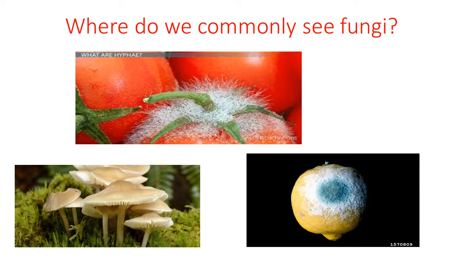These patches make the actual color of the citrus disappear. The actual yellowish color cannot be seen when the fungi grow on the surface. These patches are nothing but fungal growth. These are the common examples where we can find fungi in our day-to-day life. Let us study the characteristic features and habitat of these unique organisms in detail.